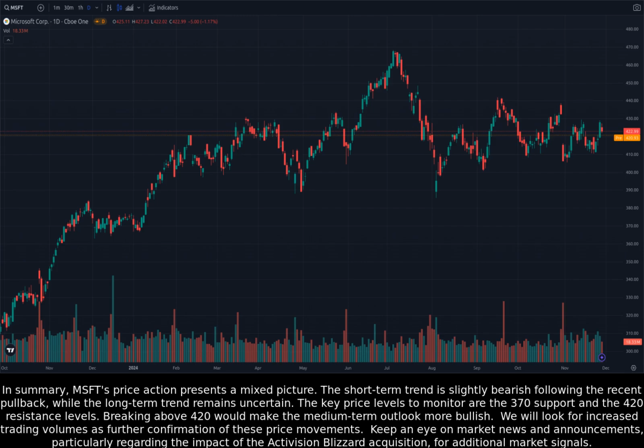We will look for increased trading volumes as further confirmation of these price movements. Keep an eye on market news and announcements, particularly regarding the impact of the Activision Blizzard acquisition, for additional market signals.